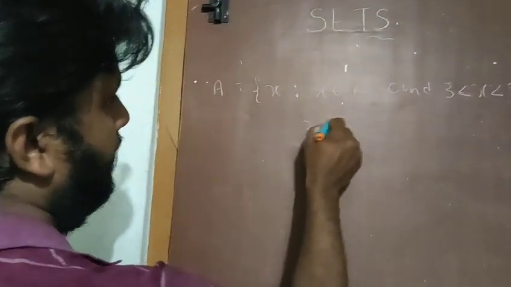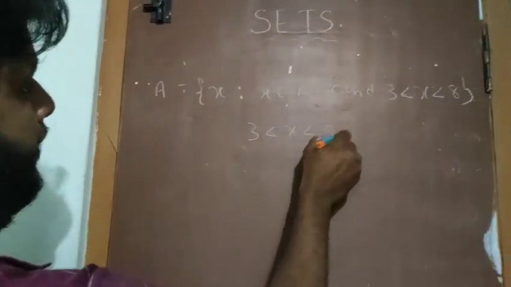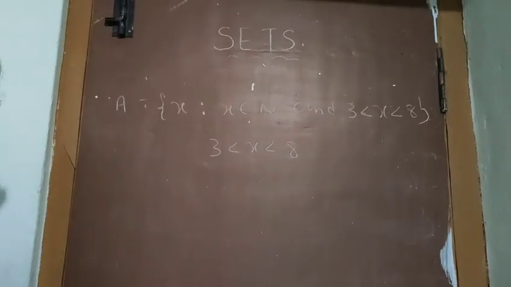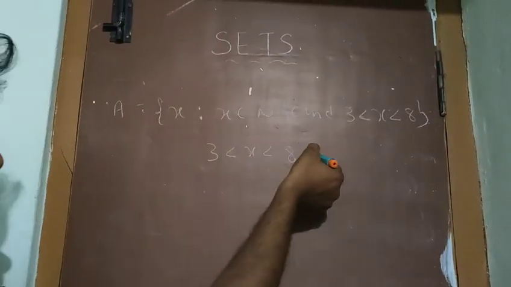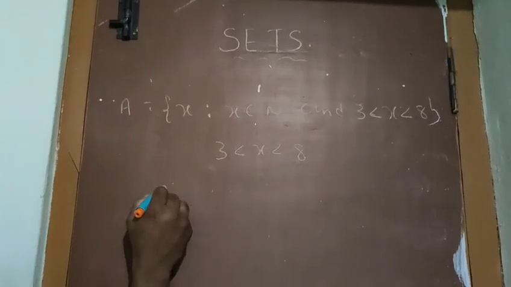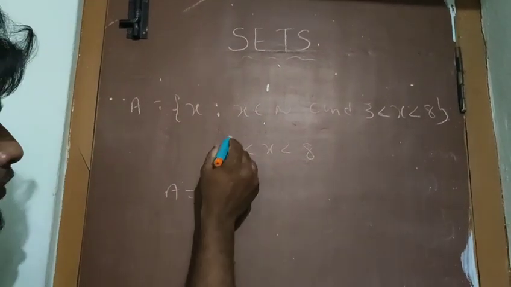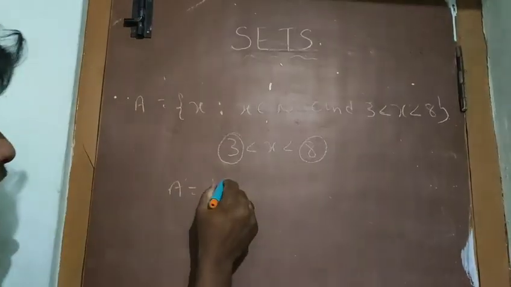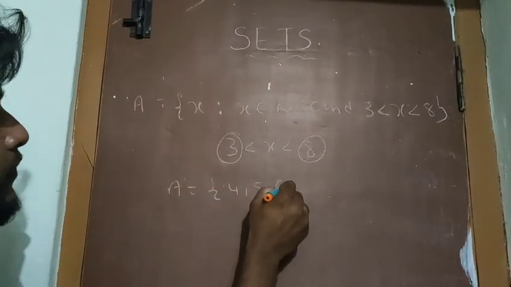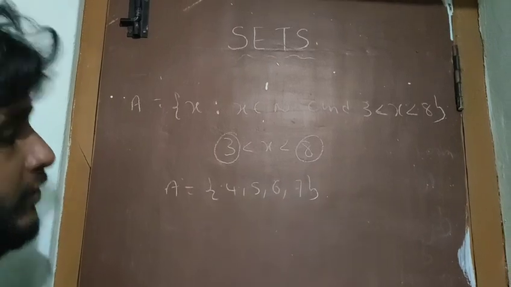The meaning of this: 3 is less than x is less than 8, and here the natural numbers, that means you have to take natural numbers only. Less than means more than 3 and less than 8. You should not take 3 and you should not take 8. The numbers in between, that is 4, 5, 6 and 7 only, you have to take.